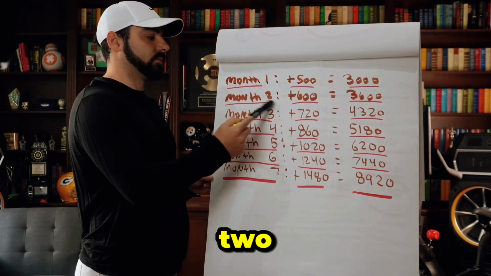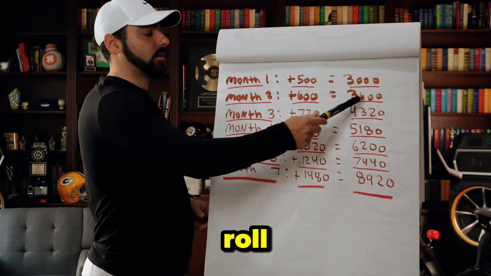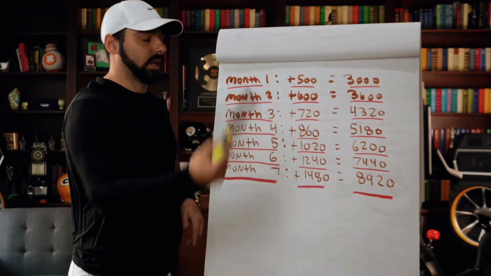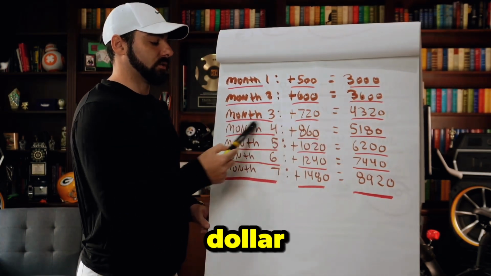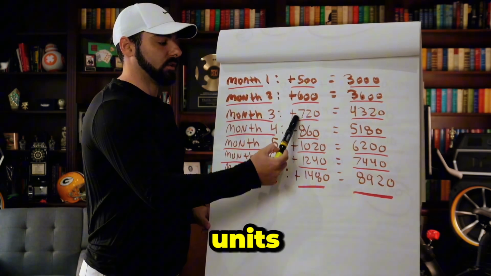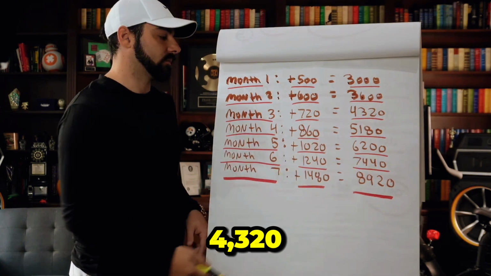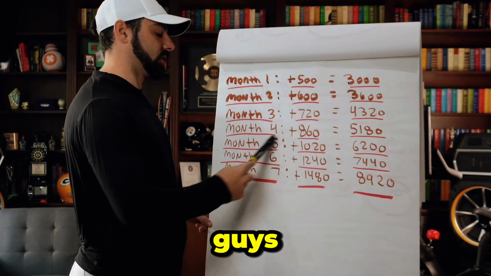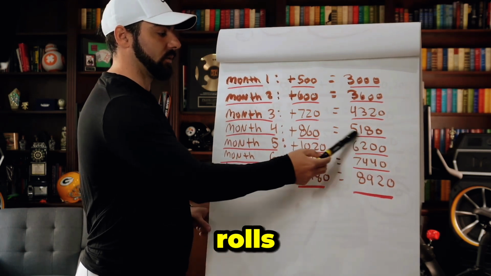Going into month 2, you make 10 units again. That's plus $600. Now your bankroll is $3,600. Again, that 2%, 36 times 2 is 72. $72 unit size. Into month 3, make 10 units, $720. Now we're at $4,320. Same exact thing here, guys, 2%. Going into month 4, we make $860. New bankroll is over $5,000 now.